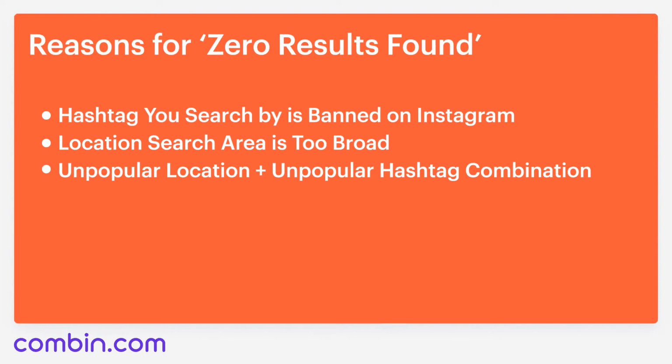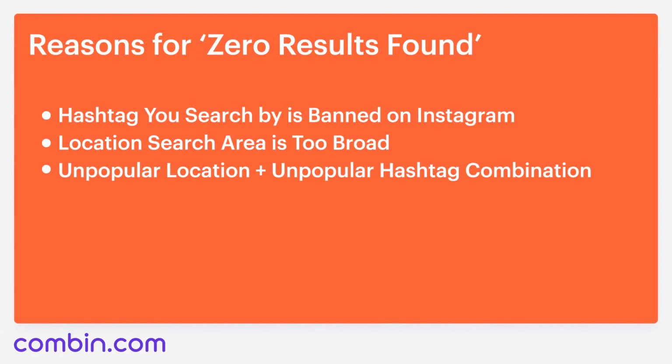The first reason is that the hashtag you search by is banned by Instagram. Yes, you heard it right. In case you are not familiar with the issue, something as simple and innocent as fashion, that is used on the regular by beauty and fashion brands on various social media platforms, may turn out to be banned due to being frequently used for content violating Instagram community guidelines. Posts under the banned hashtag are not available to reach within Instagram, therefore Kanban cannot obtain them as well. So make sure that the hashtag you use for Kanban search is not banned.